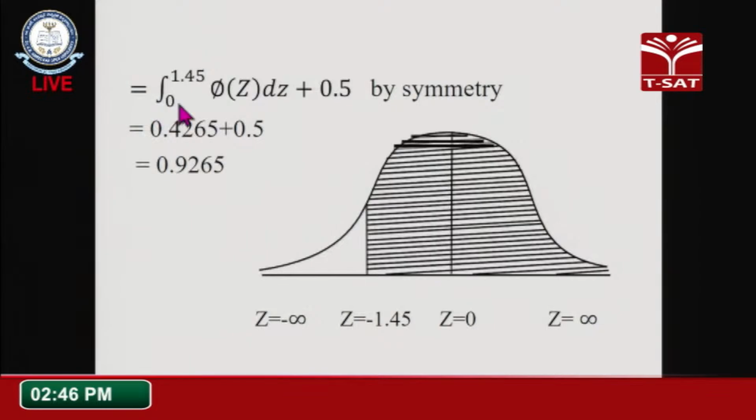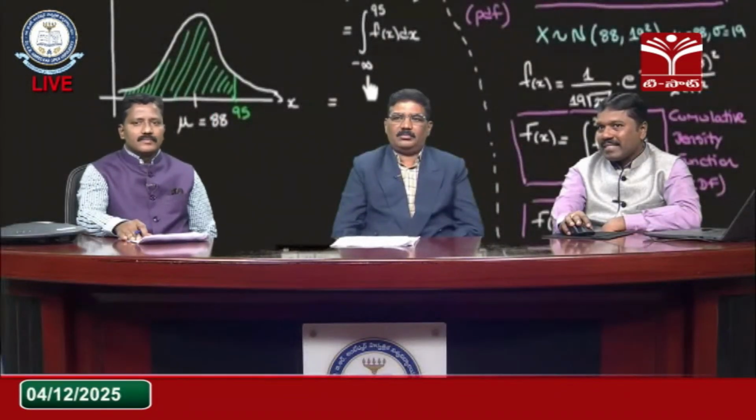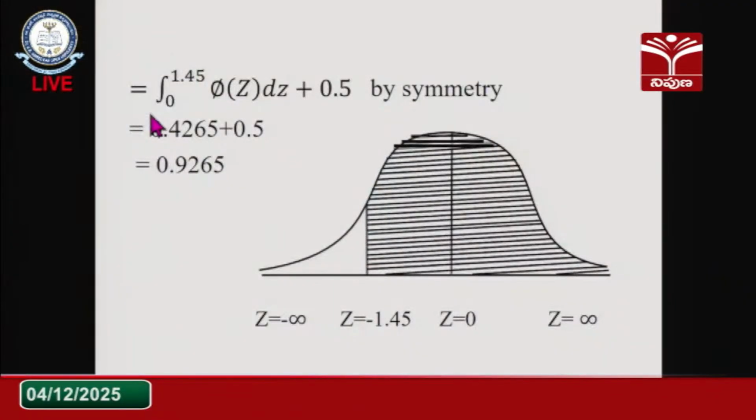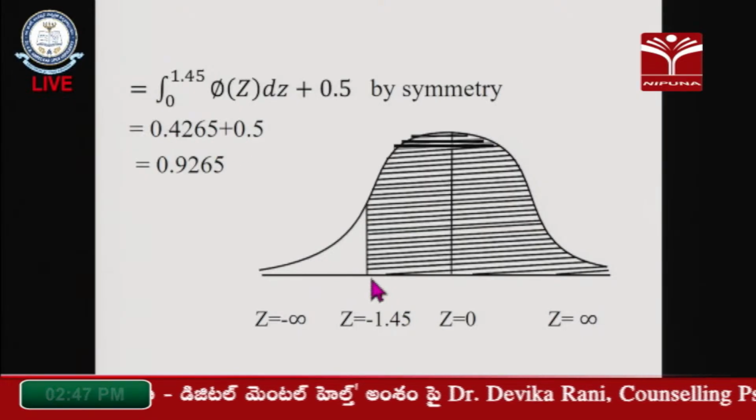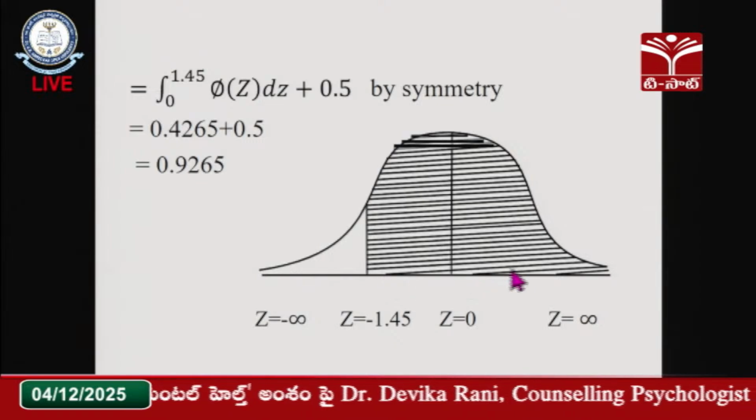Again, I can apply the symmetry. Earlier it was a minus in the denominator, so the denominator value is converted to the numerator also, according to the symmetric property. By applying the symmetric property, my integral value from 0 to 1.45 is pi of z into dz plus 0.5. So my total value is 0.4265 plus 0.5. Adding this total.